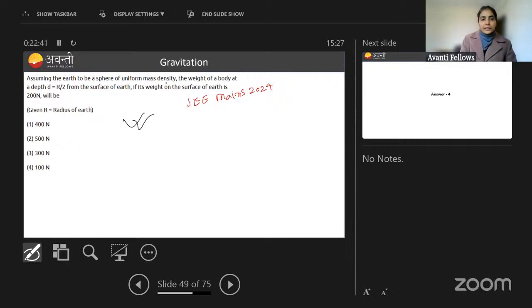Assuming Earth to be a sphere of uniform mass density, find the weight of a body at a depth r by 2 from the surface of Earth, if its weight on the surface of Earth is 200 Newton. So weight is equal to what? mg. On the surface of Earth, m into g. And at depth d, what will be the weight? So weight at depth d will be m into g dash. And g dash will be equal to how much? g into 1 minus d by R, right?